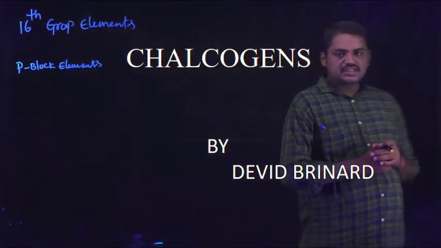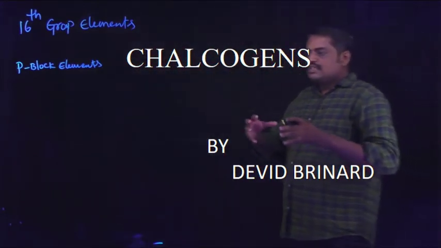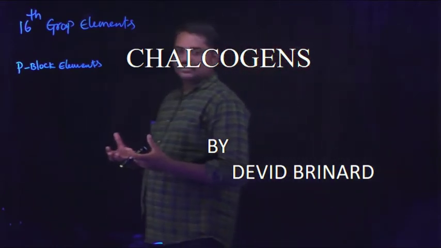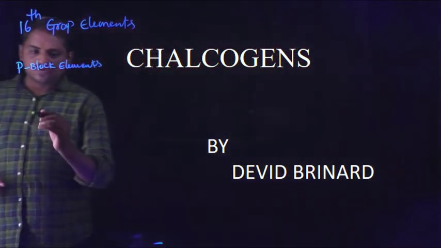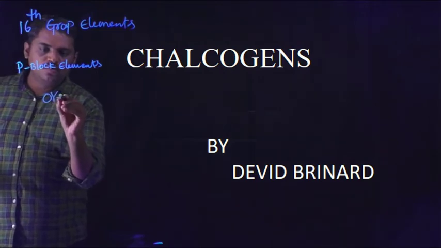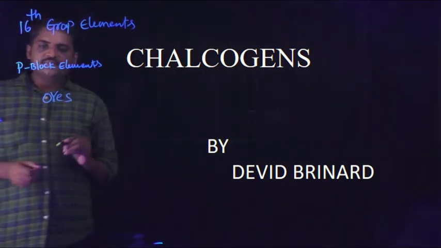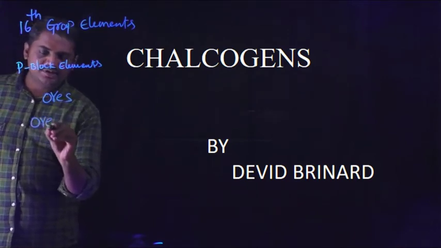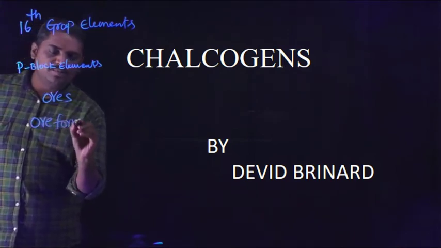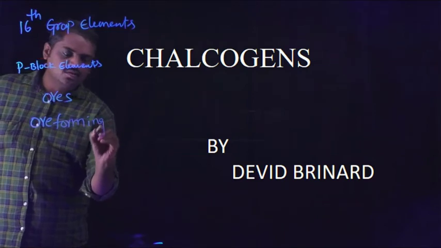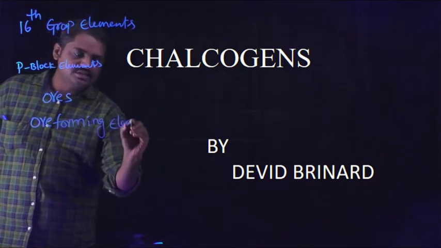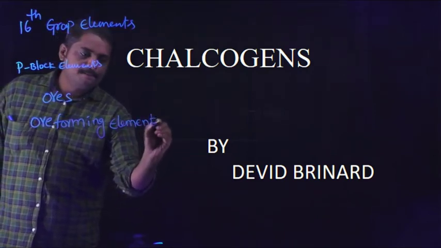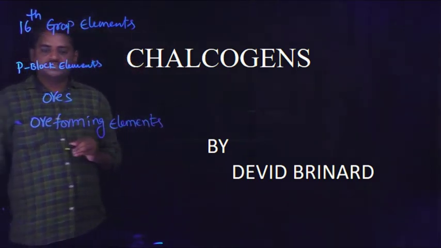Chalcogens means these elements are available from ores. These are ore forming elements.